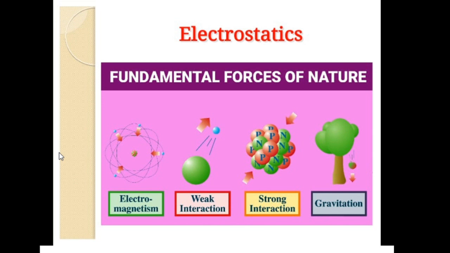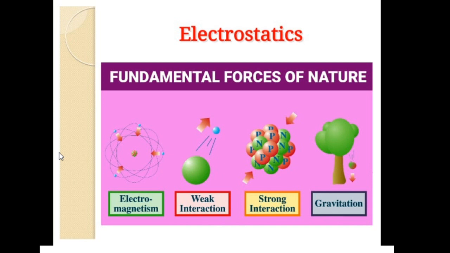See, gravitational force, you are very much familiar with it. It's a force which acts between masses and it's a wide range force. An electromagnetic force arises due to interaction of atoms and it's also a wide range force.